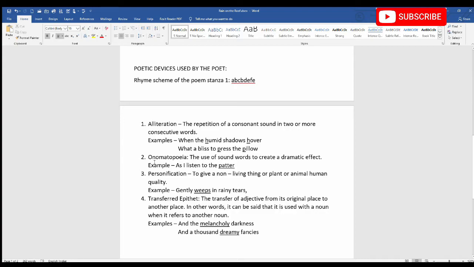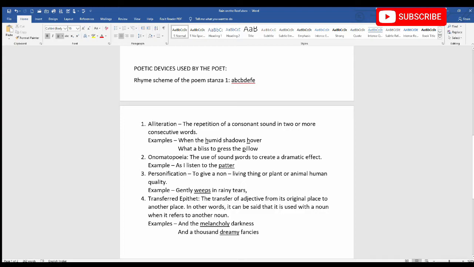Now let's move to the next figure of speech, and it's onomatopoeia. What is this figure of speech? The use of sound words to create a dramatic effect. That is, every now and then we hear various sounds, different types of sounds that are produced around us.